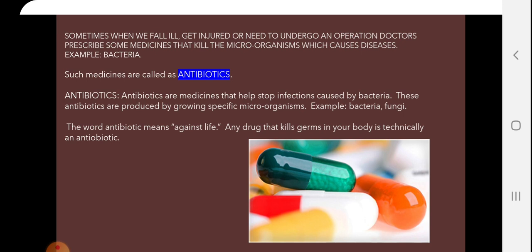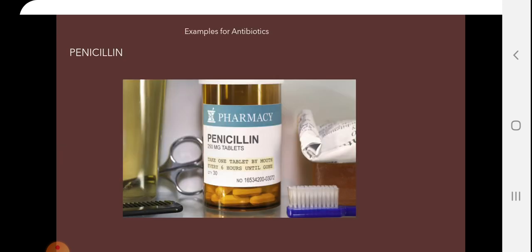So, antibiotics are used if the person is affected with disease. The word antibiotic means against life. Any drug that kills germs in your body is technically an antibiotic. Any drug is nothing but a medicine, and if it is killing any disease in your body, it is nothing but an antibiotic. So nowadays a number of antibiotics are there.